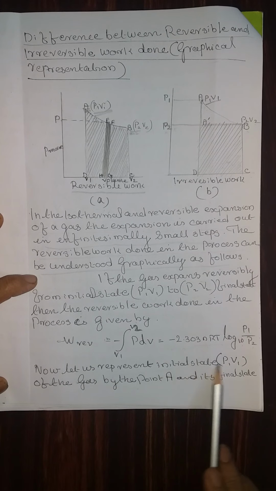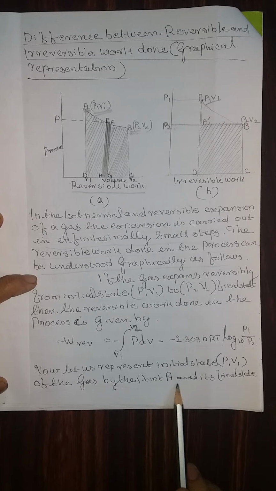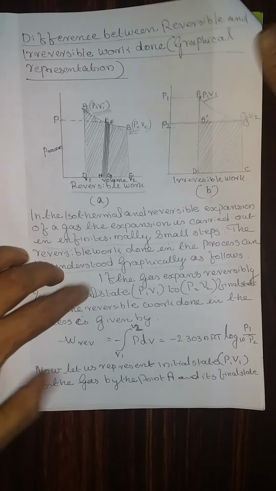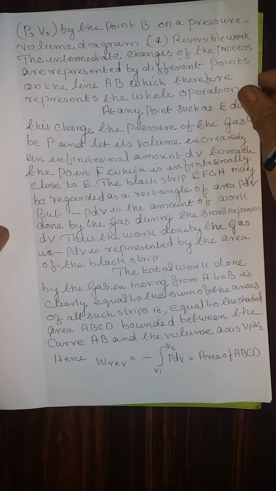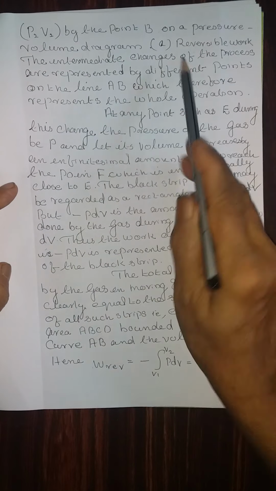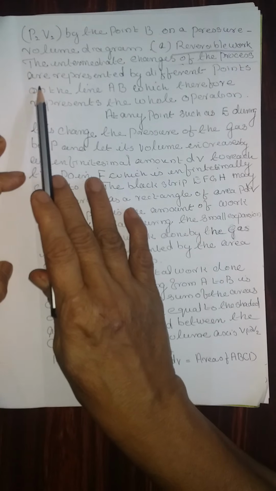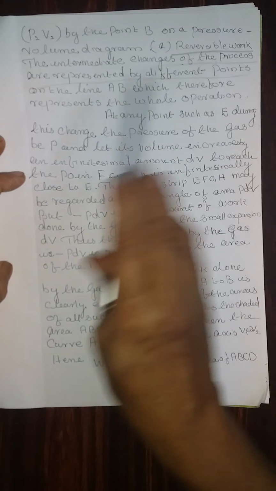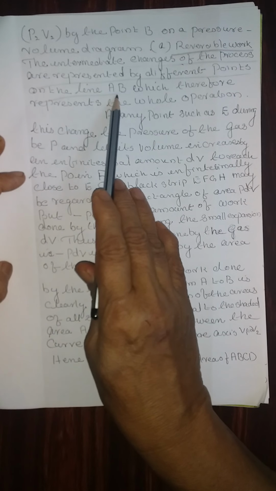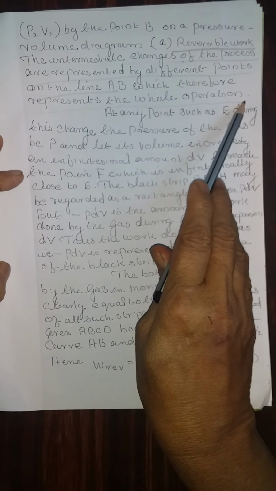Now let us represent the initial state P1 and V1 of the gas at the point A and its final state P2 V2 by the point B on the pressure volume diagram. That is explaining the reversible work. The intermediate changes of the process are represented by the different points on the line AB, which therefore represents the whole operation.